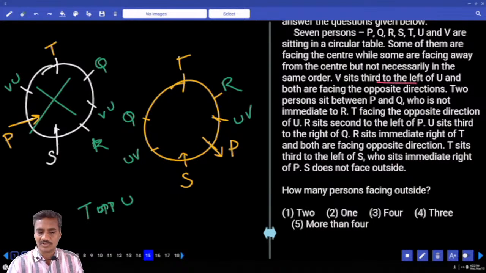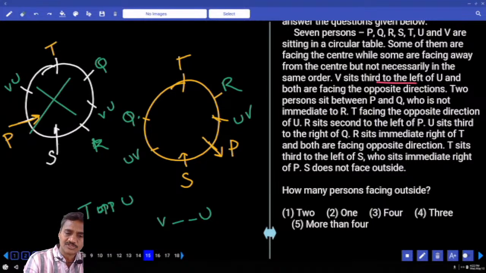And V is second to the left of U, and both are facing opposite. And two persons between P and Q. Q is not an immediate neighbor to R. And T is facing opposite to U. T and U are facing opposite direction. And next one, R sits second to the left of P. U sits second to the right of Q. Now U is seated second to the right of Q, and so Q must be away from the center. Then U sitting second to the right of Q is valid.